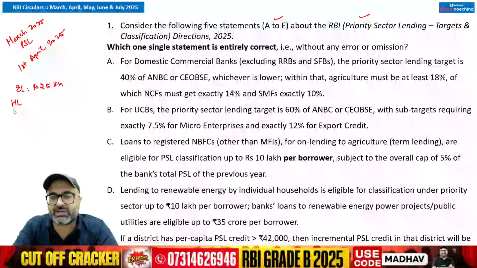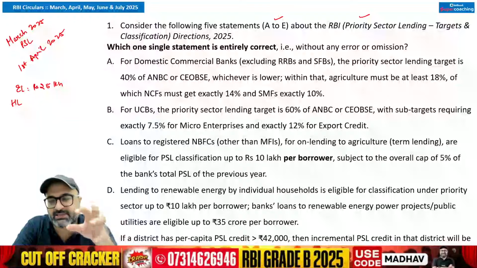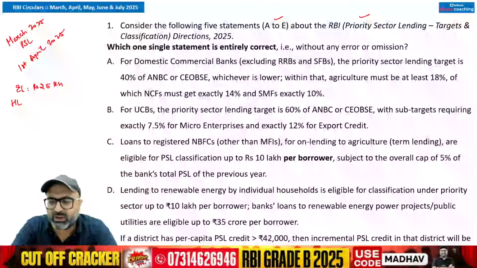And in case of home loan, there is a major transformation. First of all, the home loan category was earlier defined only for 2 types of areas. One was termed as the urban areas and the other one was termed as the metro cities.